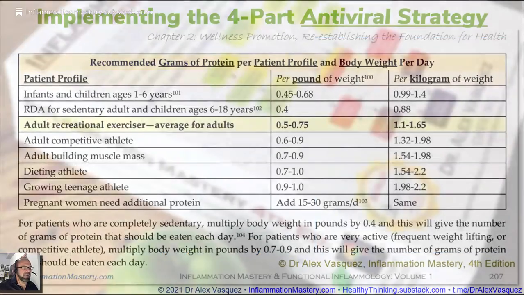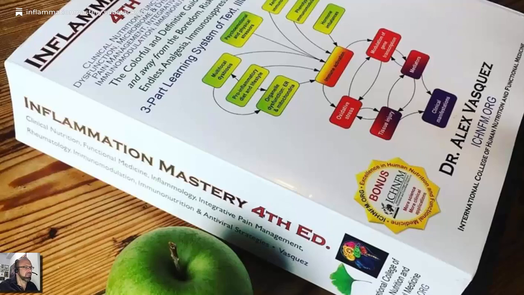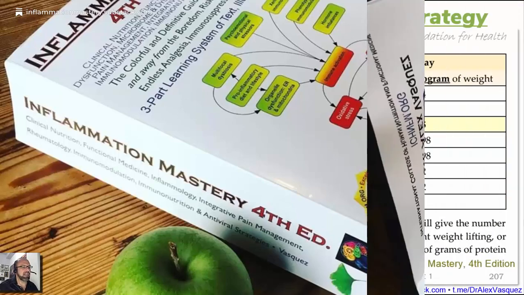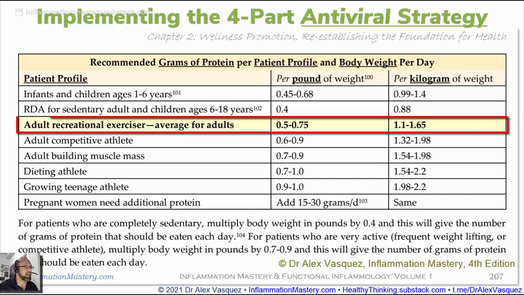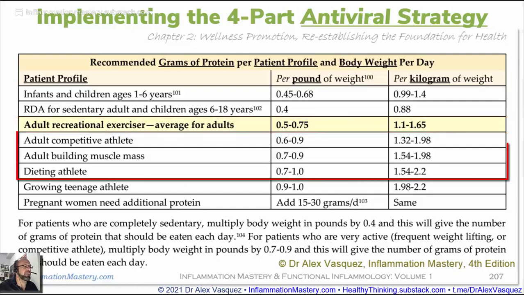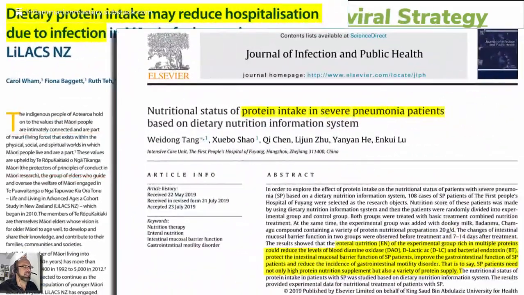The following table is excerpted from my book, Inflammation Mastery, 4th edition, and here you can see some guidelines for protein intake. Now, typically we think of our adult patients as maybe being a recreational exerciser, and you can see the recommended protein intake for that level. However, when our patients are acutely ill, we need to think of them as being competitive against the infection. So metabolically, they're almost functioning at the level of a competitive athlete against the infection. So I think we need to increase their protein intake when they are acutely sick.